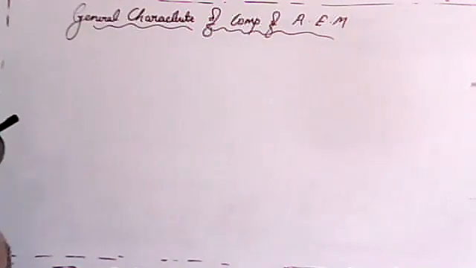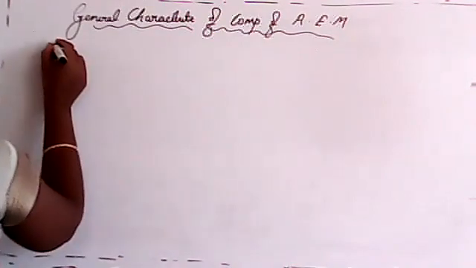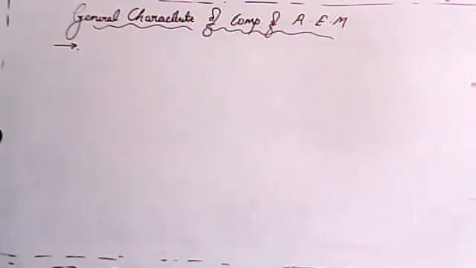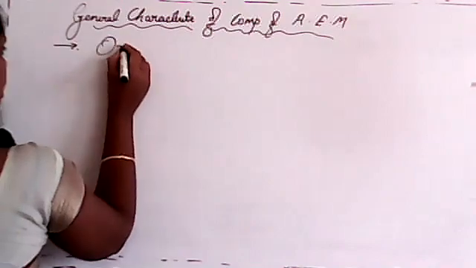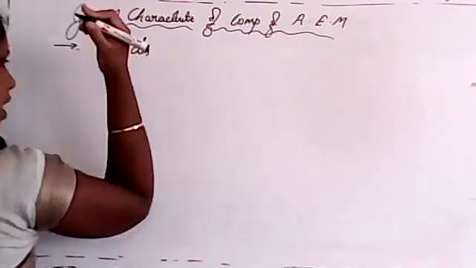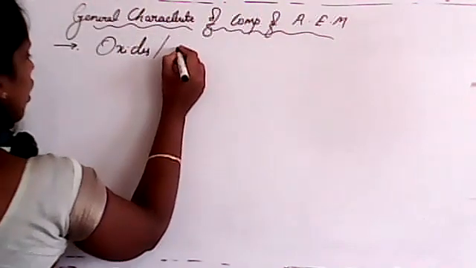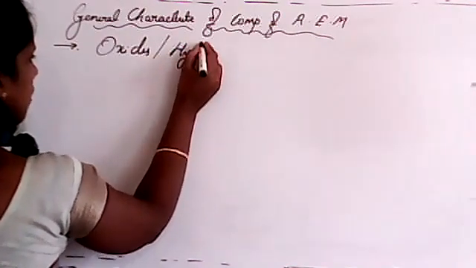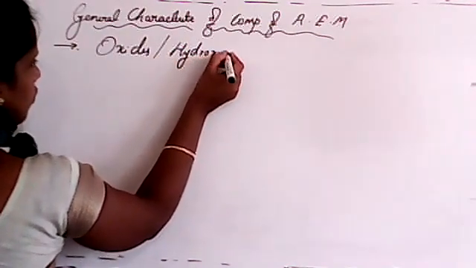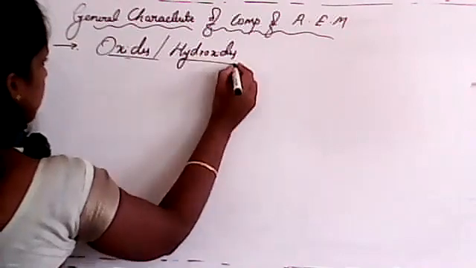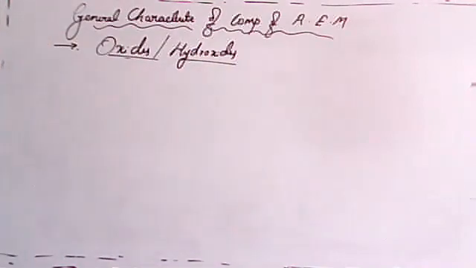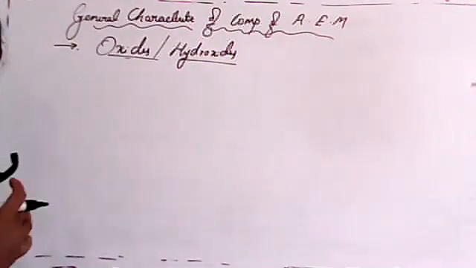Students, in this case, I'll consider the first one, that is oxides and hydroxides, which you already studied in alkali metals, isn't it?